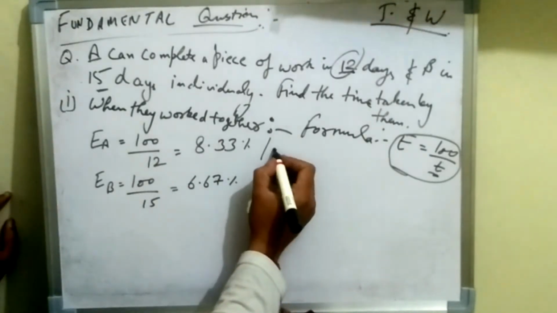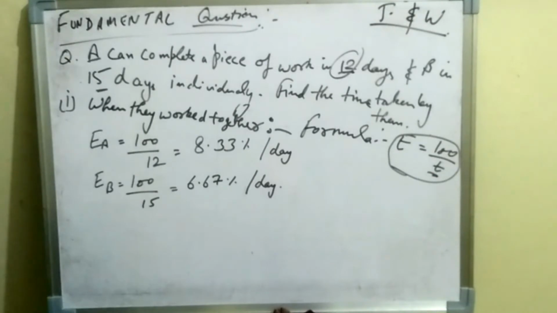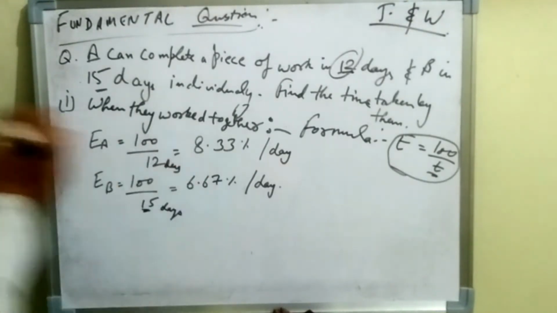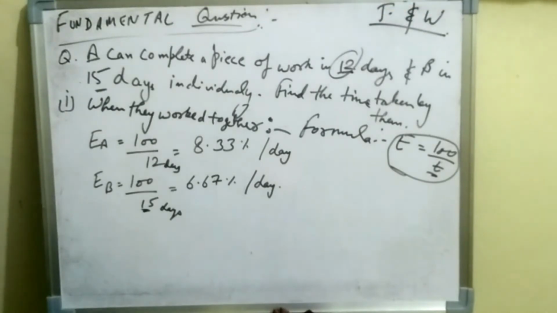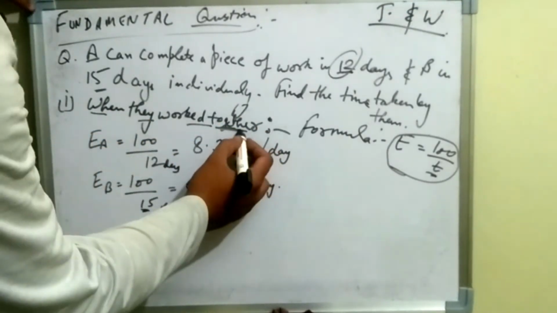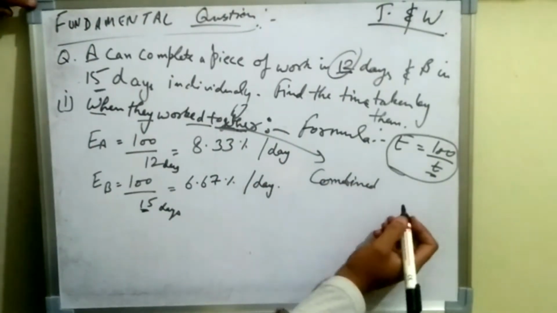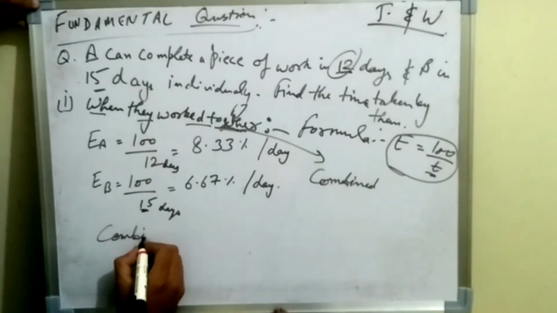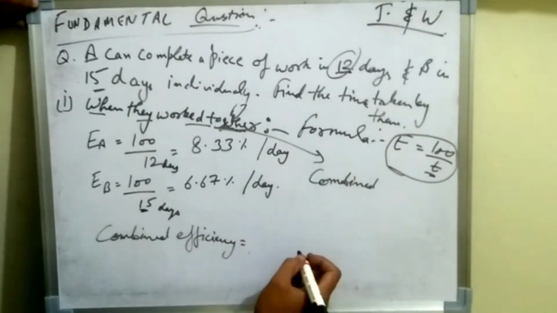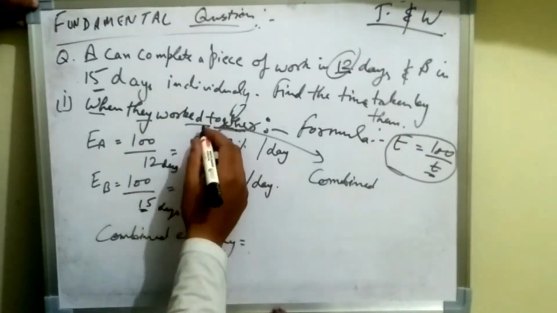All right, so now we will find the combined efficiency for both of them working together. Let us say that will be EA plus EB, so 8.33% plus 6.67% will be the combined efficiency for them, which comes out to be 15%.